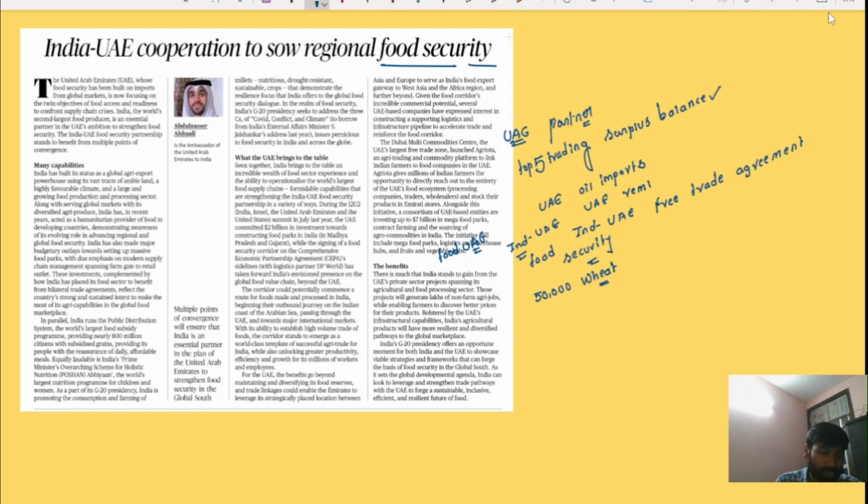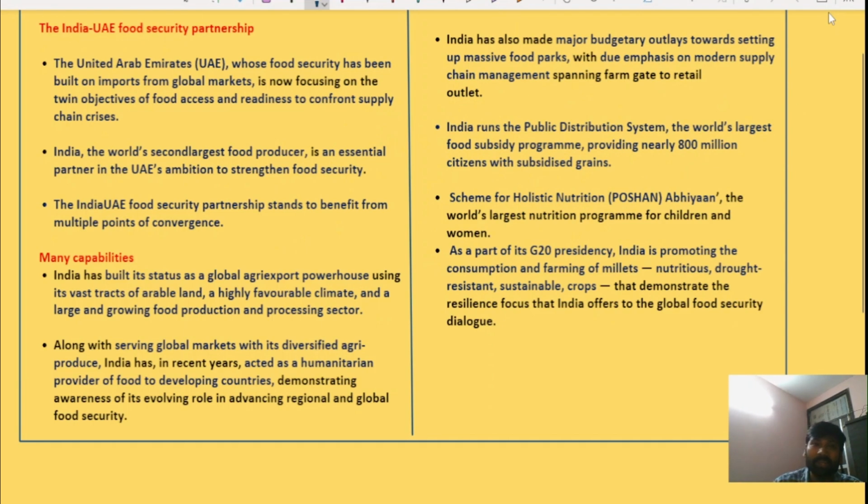So in this context, let's try and understand this news article also. This is very, very important from the mains exam point of view. The India-UAE food security partnership. The United Arab Emirates, whose food security has been built on imports, is located in the Middle East, or West Asia. It is traditionally dependent on imports for its food needs, so it generally imports food from the global markets.